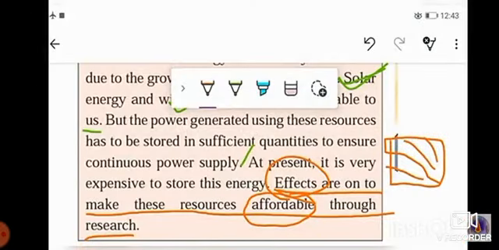Means children, nowadays researchers are making a lot of efforts to make the price less. Means we require a lot of money to store energy from these resources. So researchers are taking a lot of effort so that these resources can be stored at an affordable price, that is, whatever we are able to pay. Affordable means less price. So they are trying to do research so that we can save this energy at an affordable price.